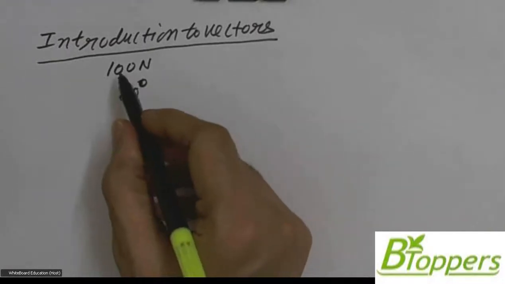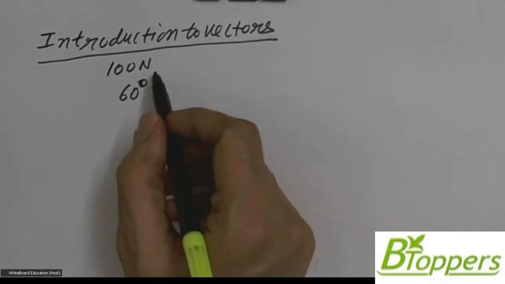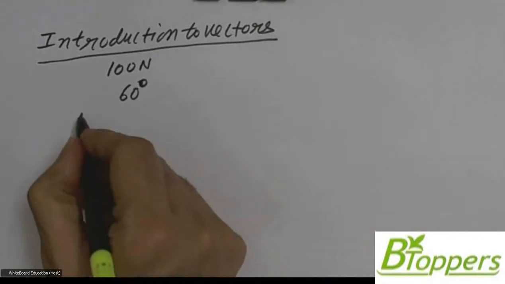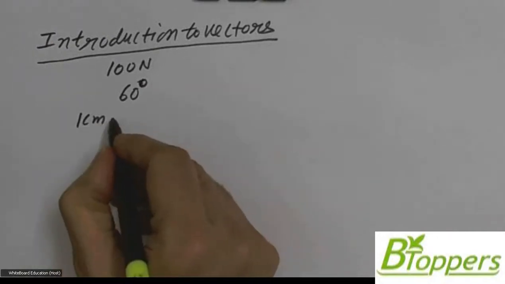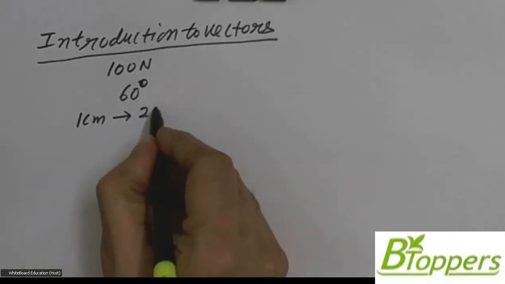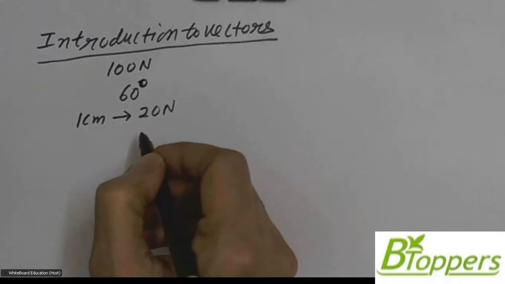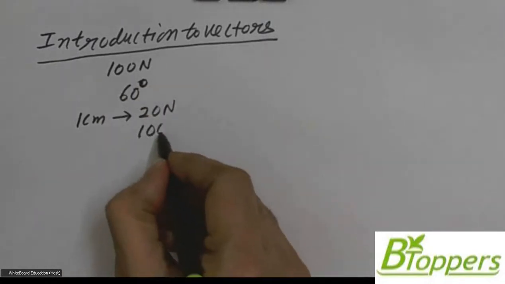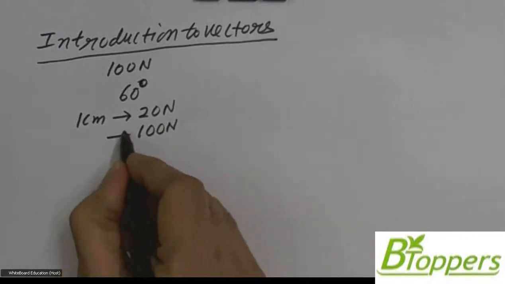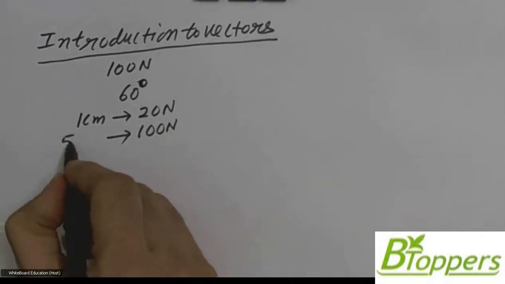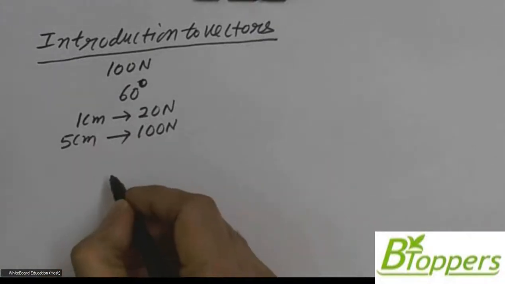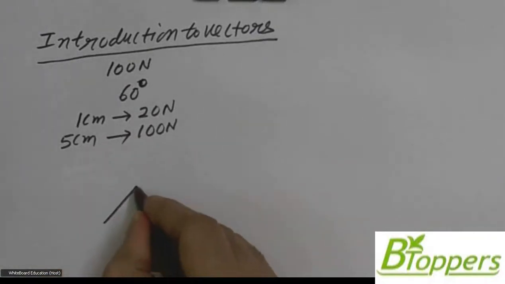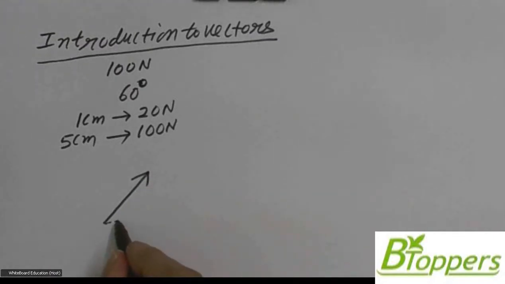For example, to represent a force of magnitude 100 Newton, we can choose a convenient scale this way. 1 centimeter length is equivalent to 20 Newtons. Therefore, to represent a force of magnitude 100 Newton, you can draw a directed line segment of length 5 centimeter at an angle of 60 degrees above the horizontal.